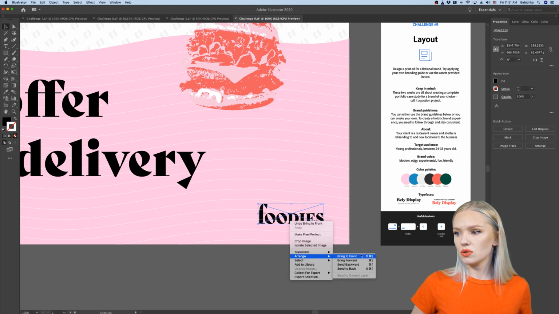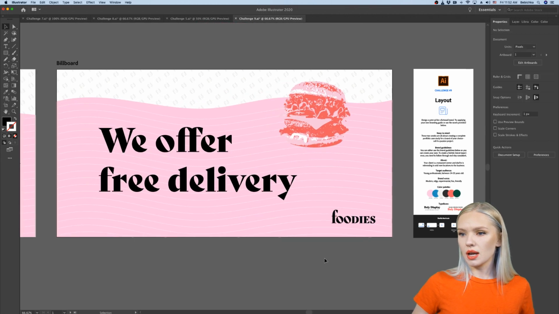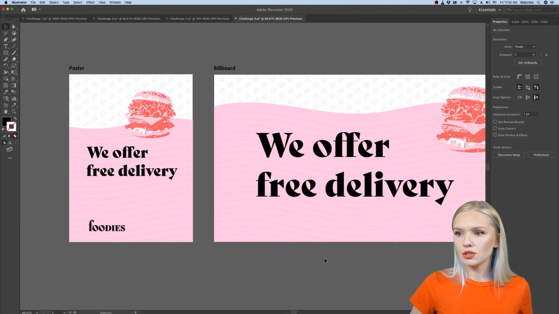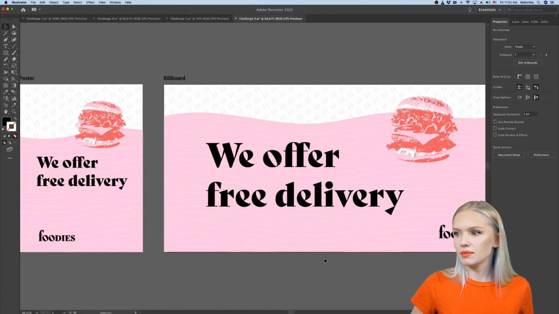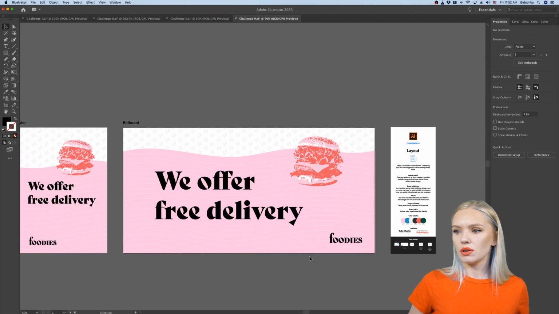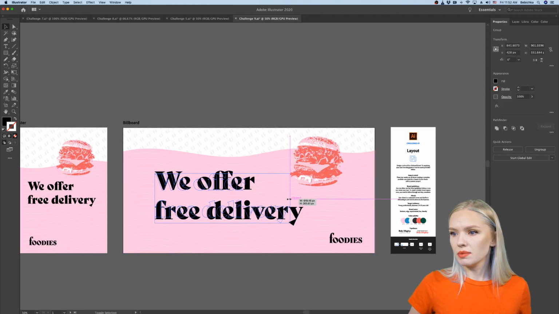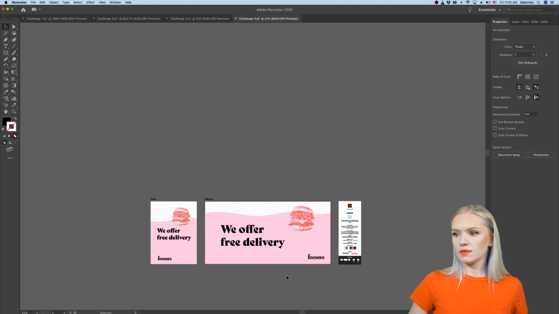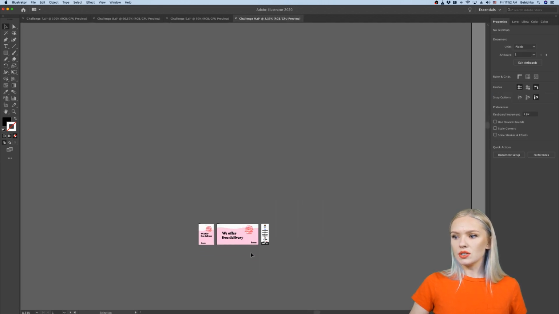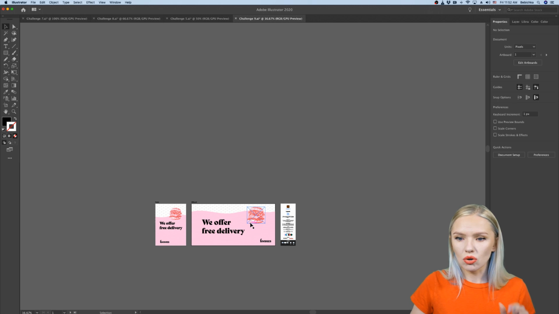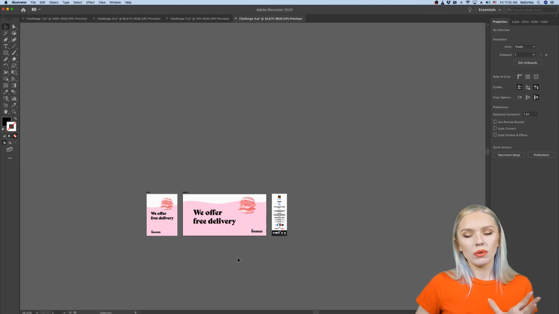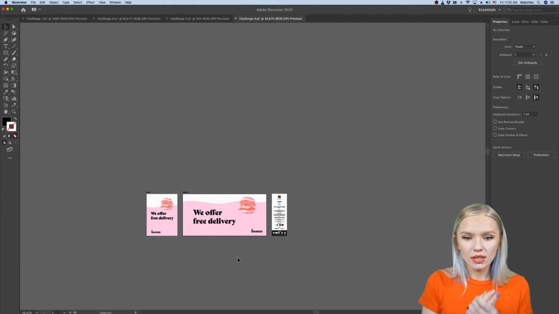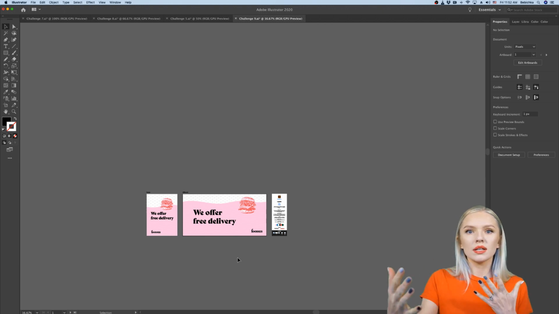Of course you can also use the shortcut here, but I'm using a German and an English keyboard sometimes, so I sometimes get confused with those. Let's make this a little bit smaller, just because it's very, very dominant right now. And as you can see, our billboard is so well legible from far, and that's exactly what we want to achieve. We want to achieve a nice contrast, so it's well legible from far.